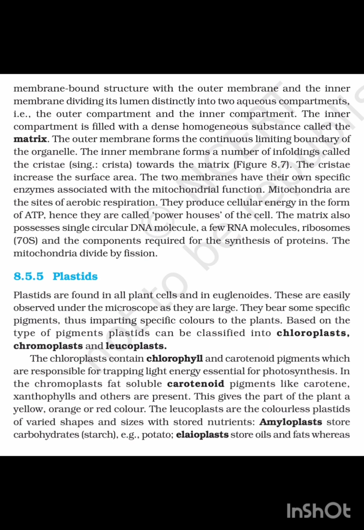Vacuoles. A vacuole is the membrane-bound space found in the cytoplasm. It contains water, sap, secretory products, and other material not useful for the cell. The vacuole is bound by a single membrane called tonoplast. In plant cells, vacuoles occupy 90% of the volume of the cell.